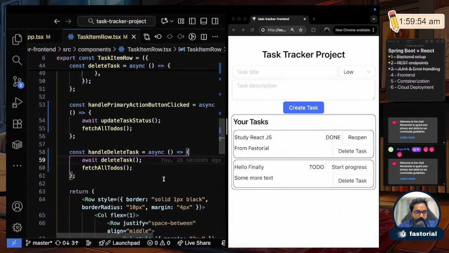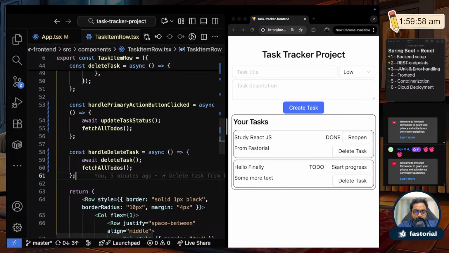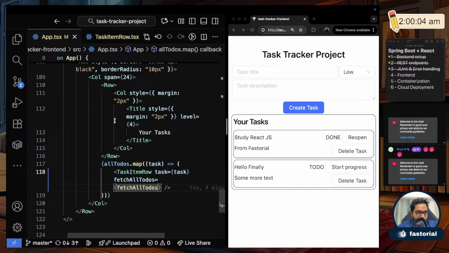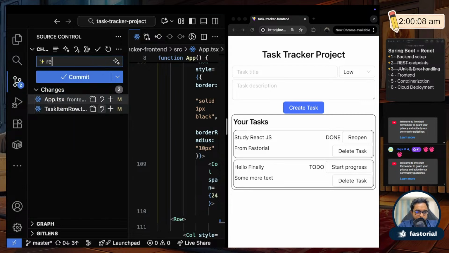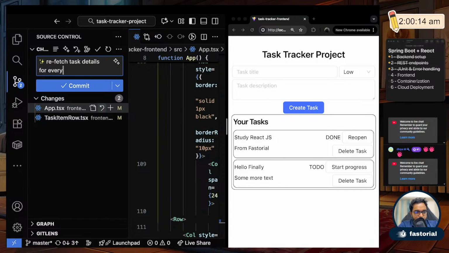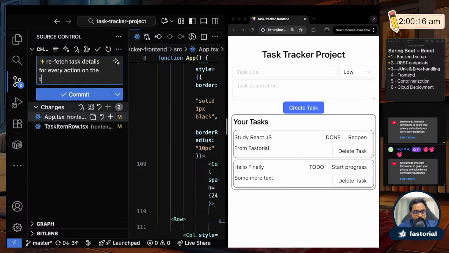That's the beauty of React. So we have made a refresh happen for each action on the task itself. Let me save this. Refetch task details for every action on the task.